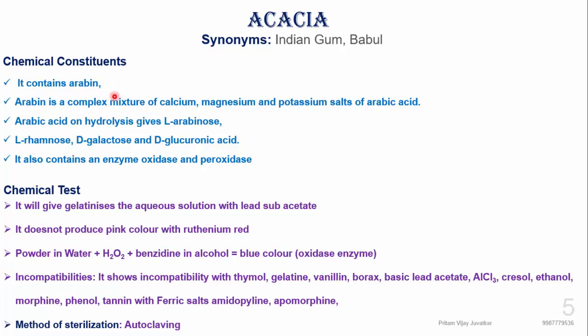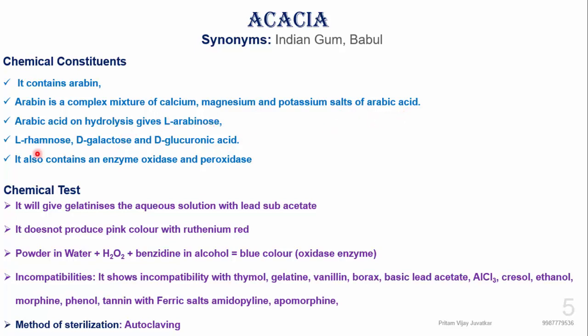it contains arabin, which is a complex mixture of calcium, magnesium, and potassium salts of arabic acid.